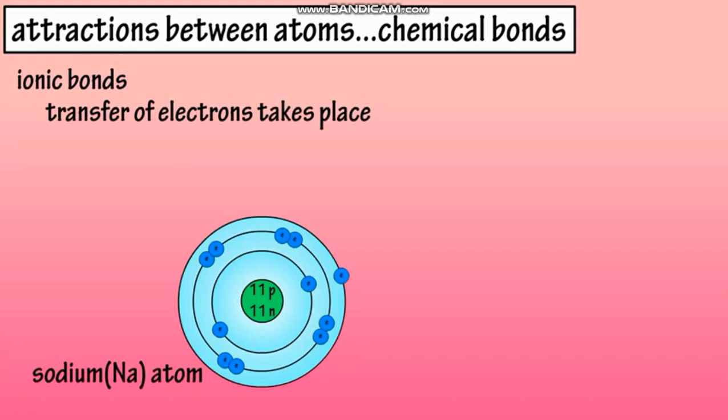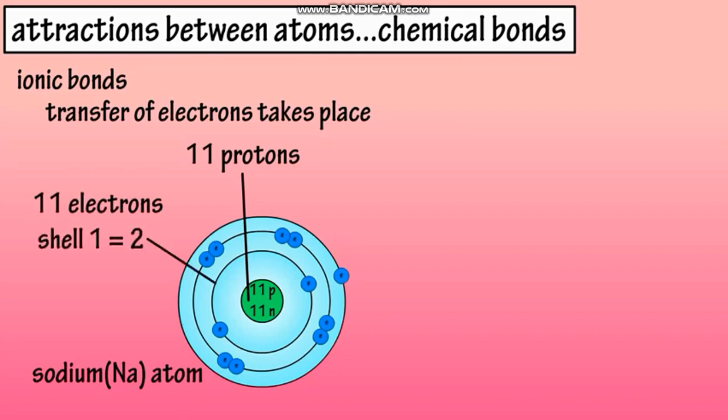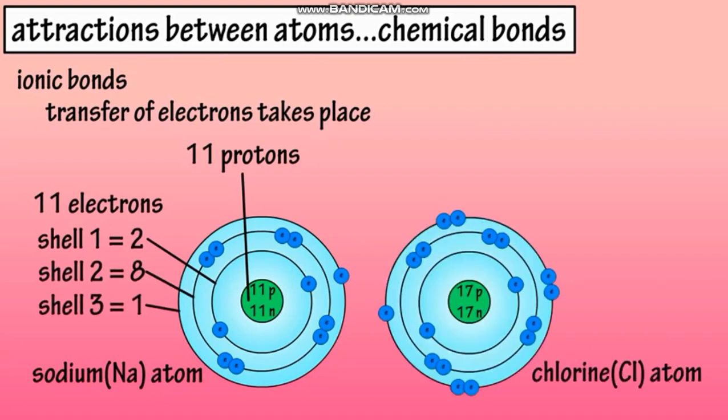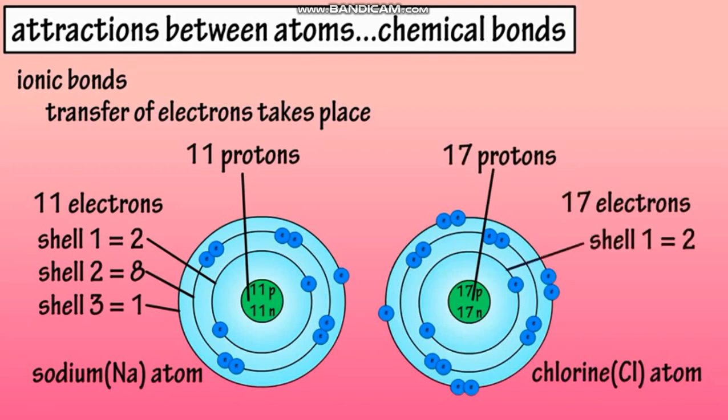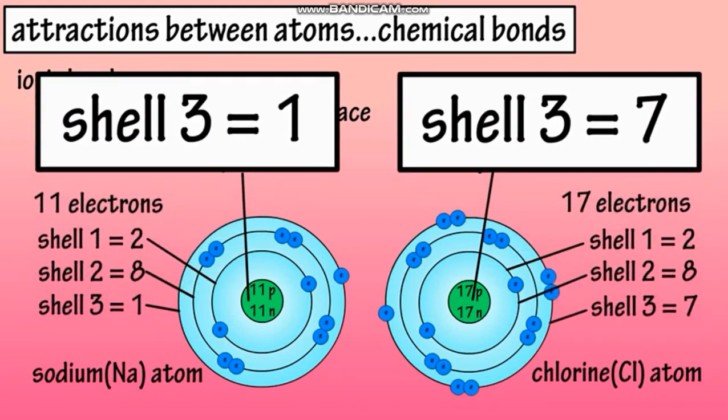So here's the structure of sodium chloride. Now, sodium atom has 11 protons and 11 electrons, and they are arranged such that there are 2 electrons in the first shell, 8 in the second. Now 8 plus 2 is 10, and 1 is left, which is in the last shell. Chlorine atom's atomic number is 17, which means that it has 17 protons and 17 electrons, 2 in the first shell, 8 in the second shell. Now 8 plus 2 is 10, and we are left with 7 electrons. So 7 electrons will go into the valence shell.